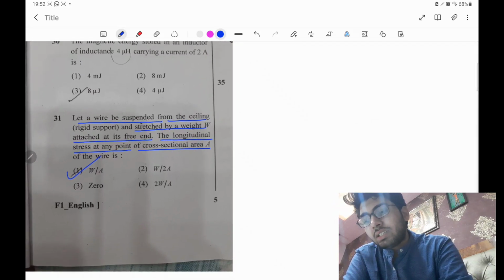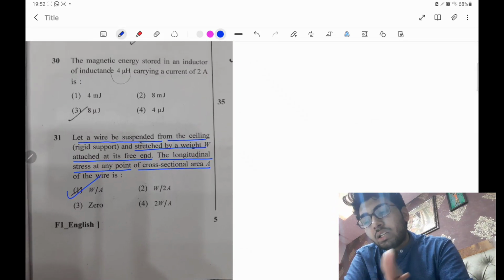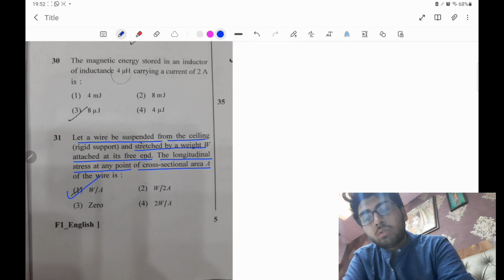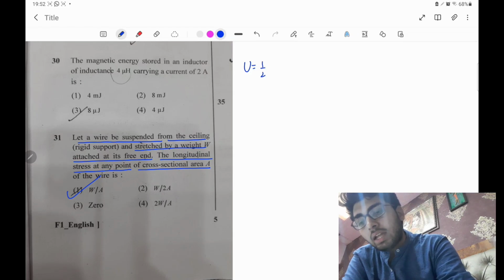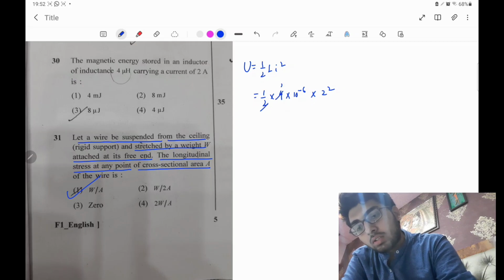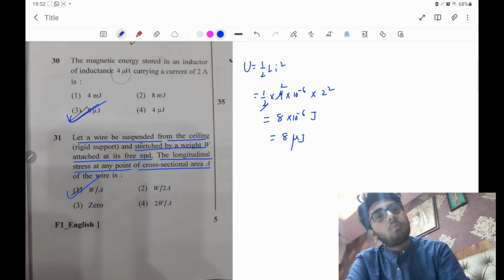The next question is way simpler. The magnetic energy stored in an inductor of inductance 4 microhenry carrying a current of 2 ampere will be. This is so simple: you all know that this energy is half L I square, so just put the values. Half into 4 into, obviously you have to convert it into Henry, 4 into 10 to the power minus 6 Henry, into 2 square. So this is coming out to be 8 into 10 to the power minus 6 joules, clearly 8 microjoules. So the correct option is option 3. Clear?